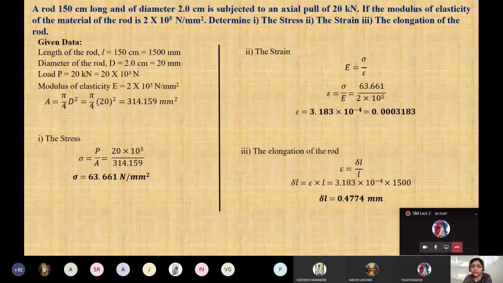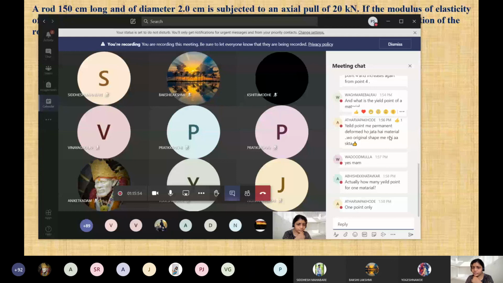Now the strain, second one, we will calculate the strain now. So Young's modulus, that is modulus of elasticity, capital E, is stress by epsilon, stress by strain. ठीक है. Now we know E, हम लोगों को पता है. क्या बेटा? Anything? Any doubt up till now? I'm not getting your voice. Any doubt? Okay, I'll just check the chat box if you're having any doubt. Fine, there is no doubt.